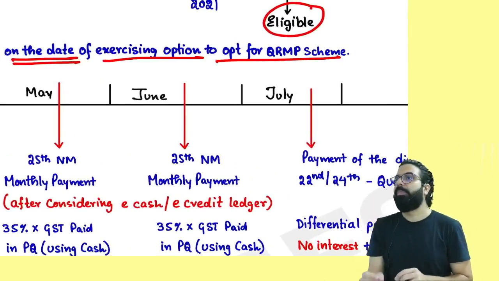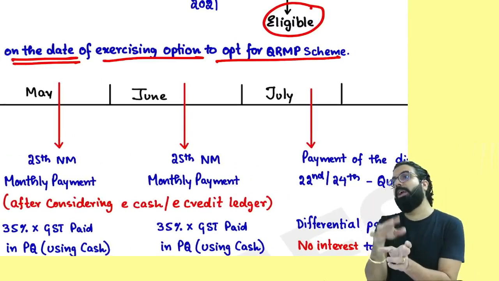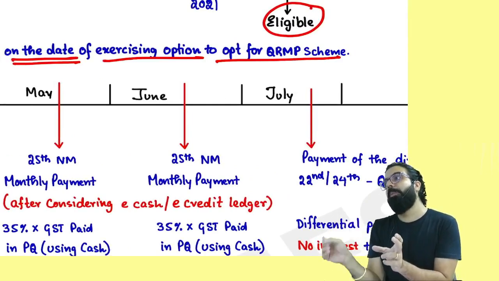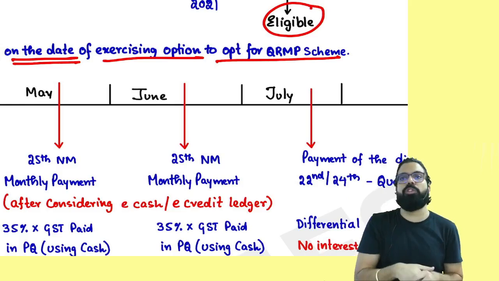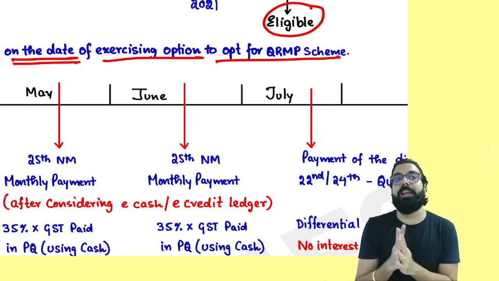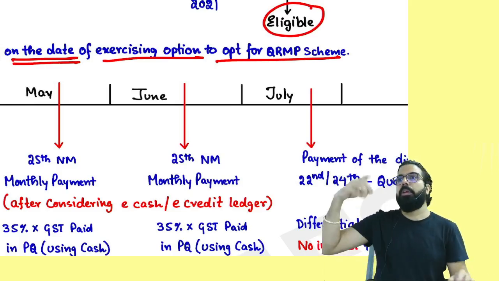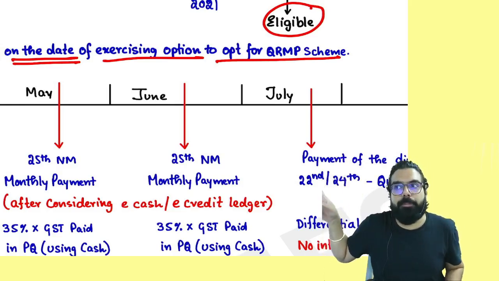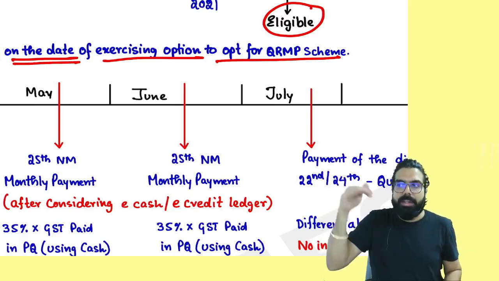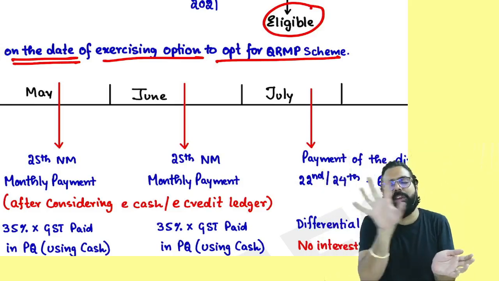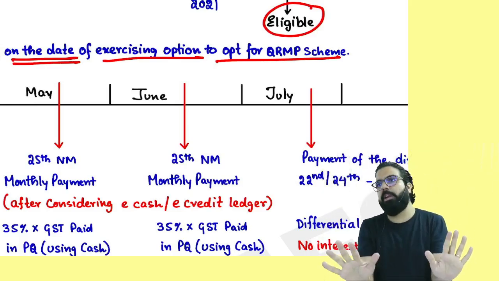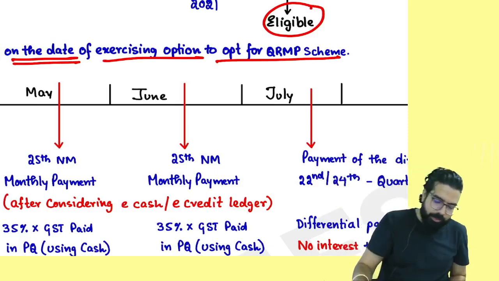The day you feel that I should go for the QRMP scheme, whatever GST return is due, you must have gone ahead and filed. Only then will you be given the QRMP scheme. My question to all of you: who are the people eligible for the QRMP scheme? Those whose last year turnover is up to 5 crore. In the current year, you can go for the QRMP scheme. Is the QRMP scheme on an all India basis or GSTIN-wise? GSTIN-wise. Is my point clear to all?